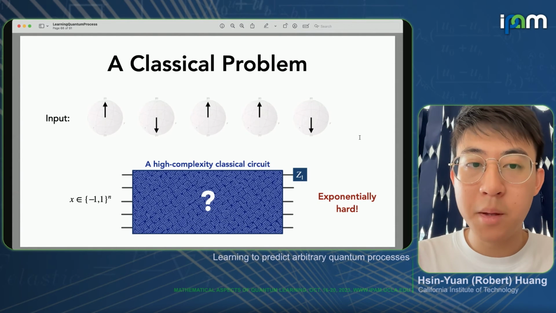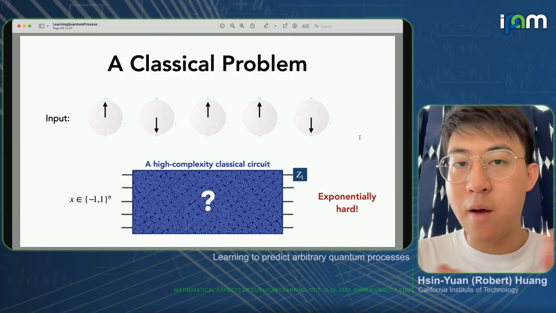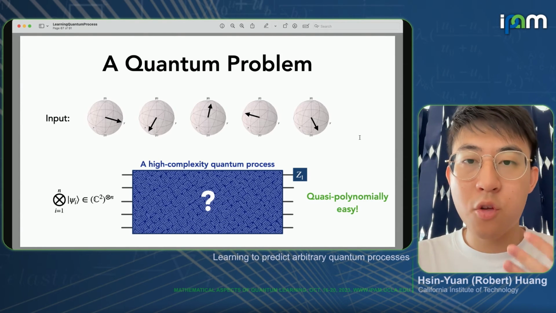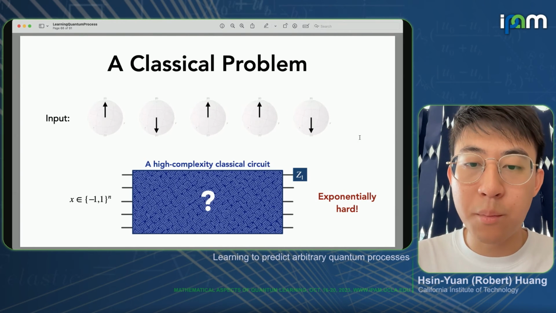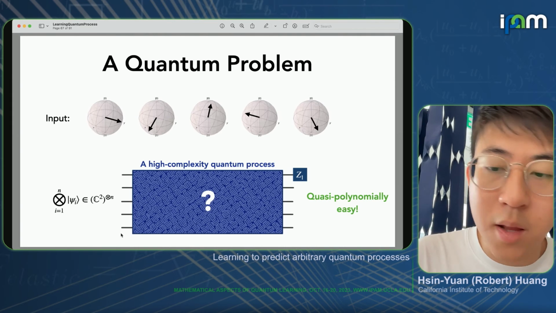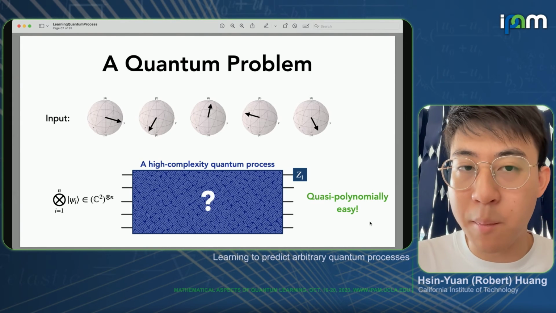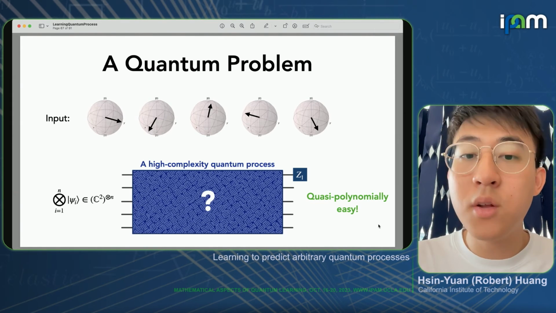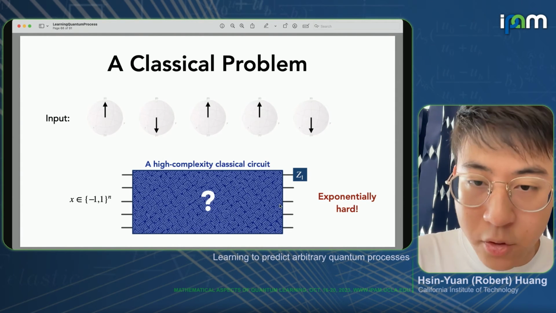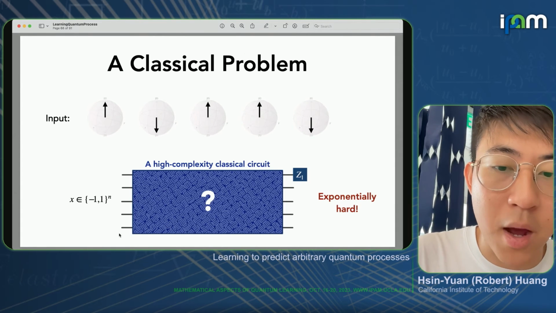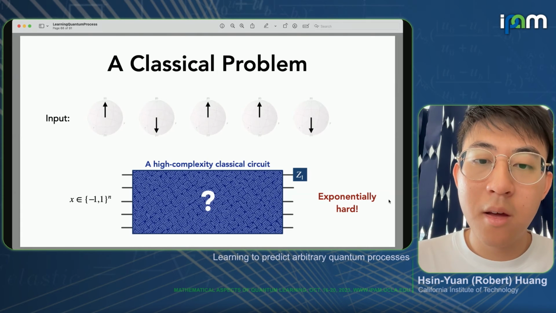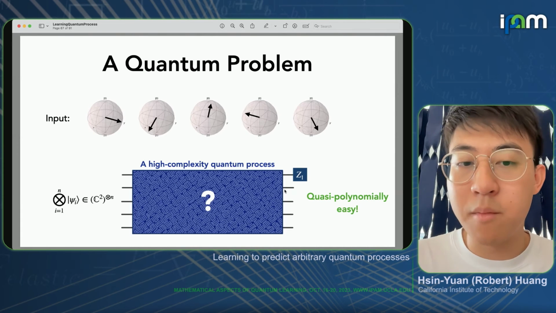So while the classical problem that we talked about is average case hard, it's exponentially hard, even in the average case, the corresponding quantum problem, where we replace the input from classical bit strings to random product state, actually becomes quasi-polynomially easy. Note that this also holds if you just consider an arbitrary classical circuit and put in random product state, then learning that would also be quasi-polynomially easy. But then the process can also be quantum.